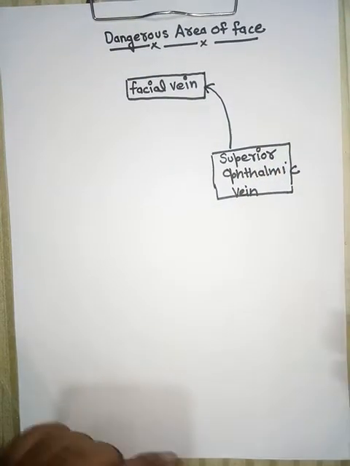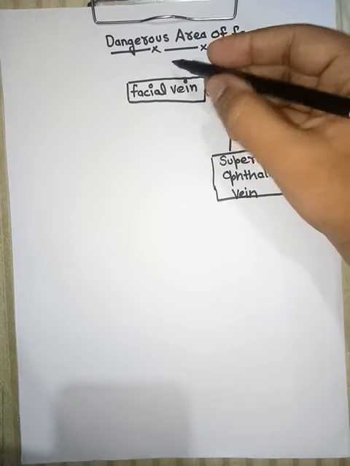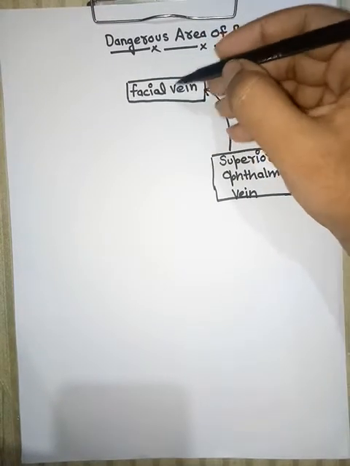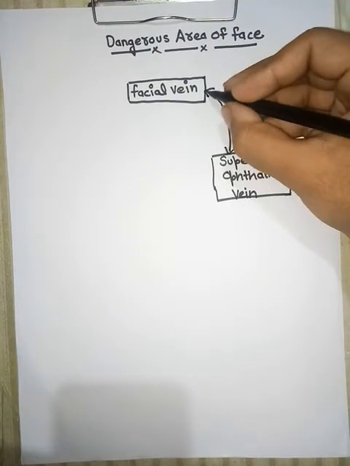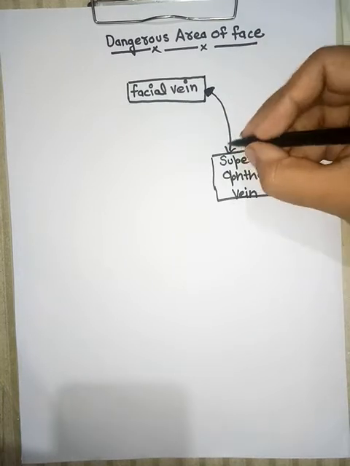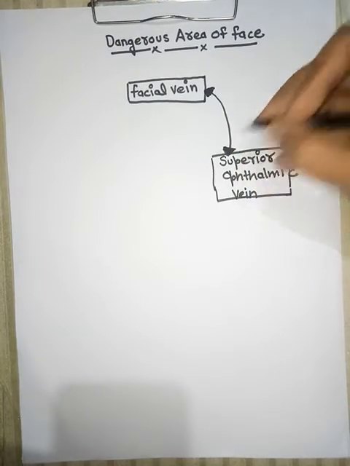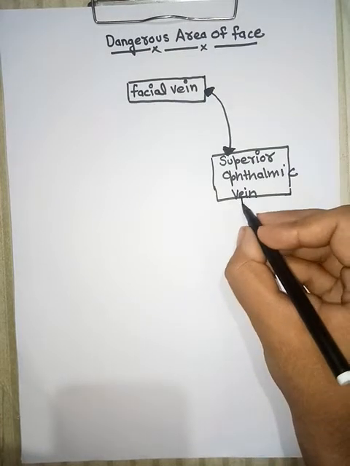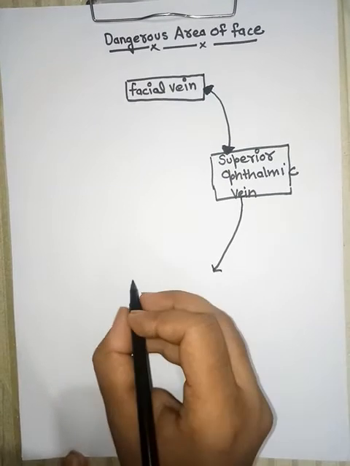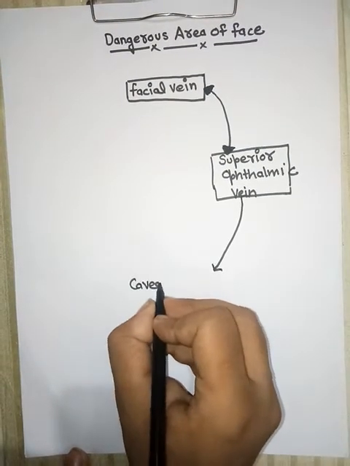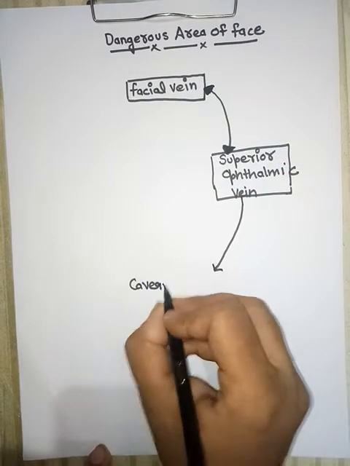This pathway is not one directional, because any infection present on this side in the facial vein travels to the superior ophthalmic vein. From the superior ophthalmic vein it directly spreads infection to the cavernous sinus, because the superior ophthalmic vein interconnects the facial vein to the cavernous sinus.